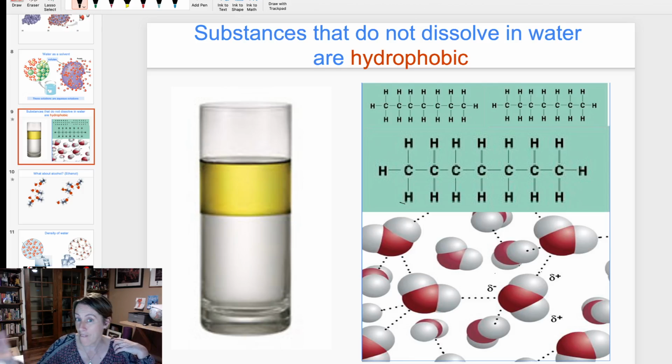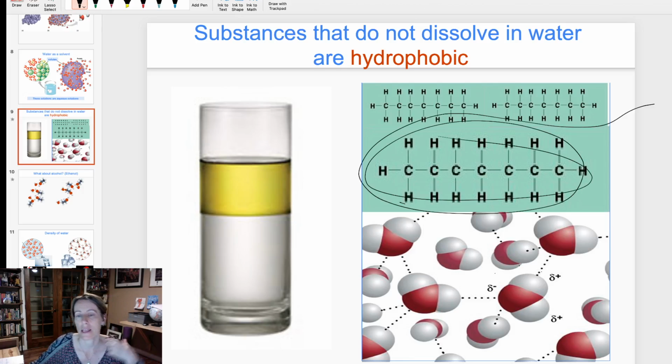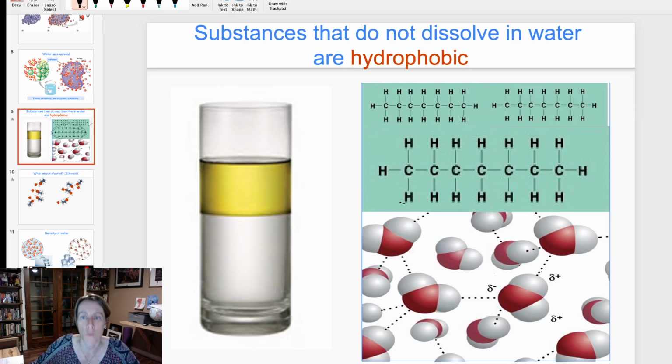On the other hand, if I can't find any partial charges, if I don't see any F or O or N or Cl or S, and if it looks more like something like this, then I can say, okay, that probably is not going to dissolve. There's nothing for water to attract to here, so this is probably going to be a hydrophobic substance.